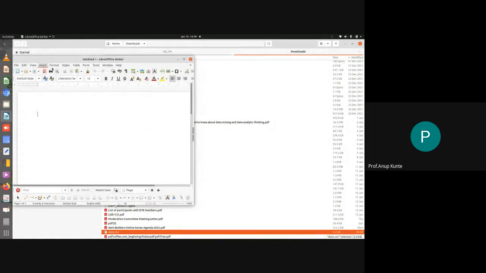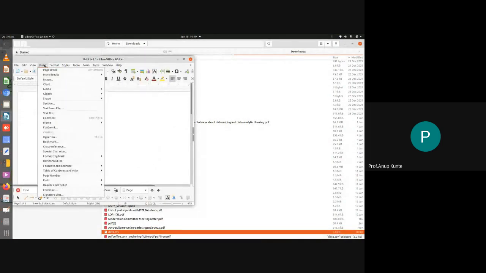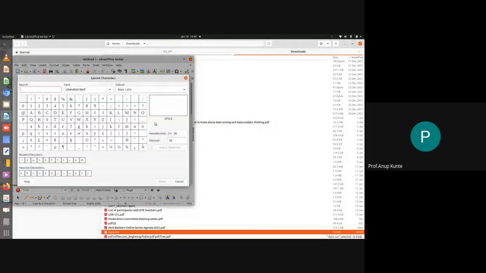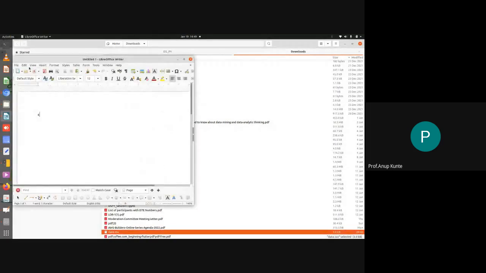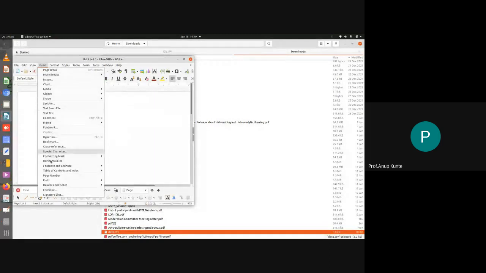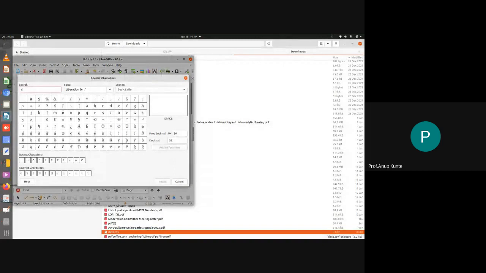Without symbols, it becomes difficult to write. So insert symbol, special characters. Epsilon. So this belongs to the character set. What else will I require? I require a sigma. Insert special character sigma.